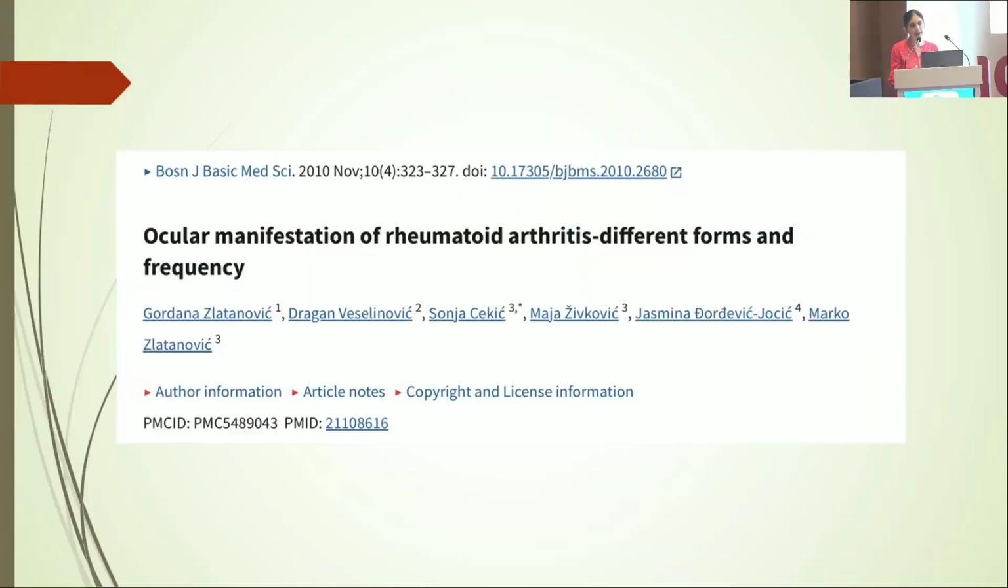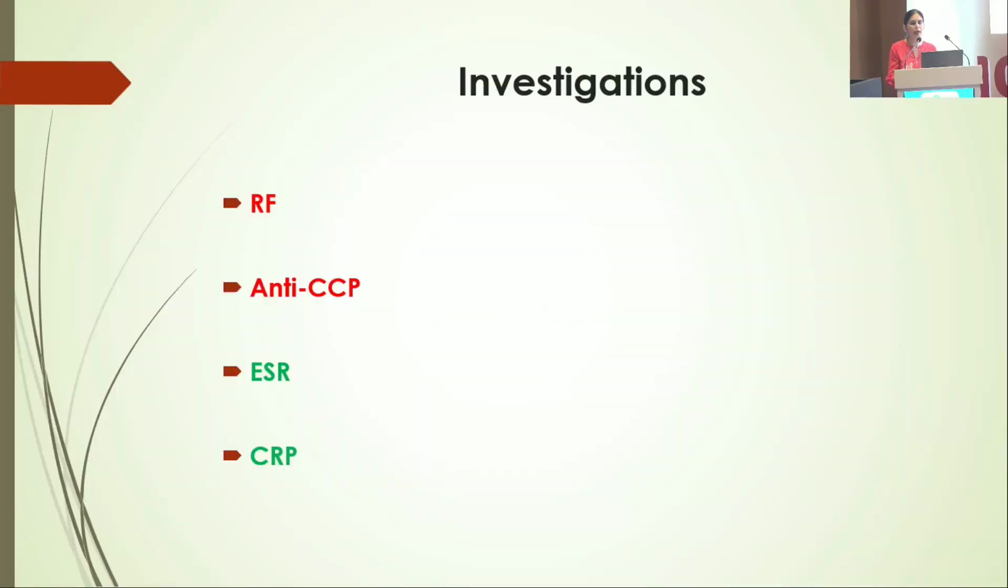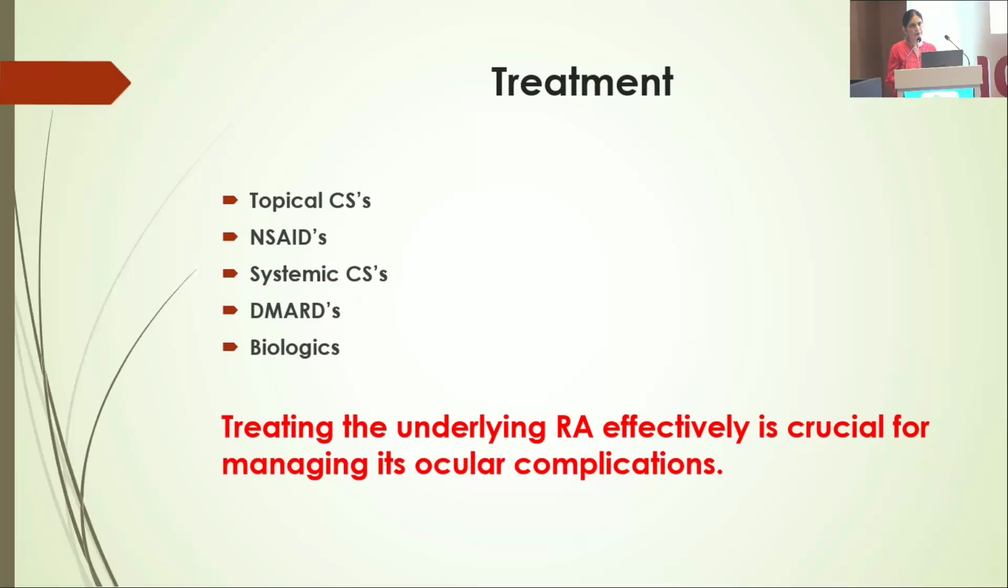There are many publications on ocular manifestations of RA with different forms and frequencies, and similar results have been postulated. To investigate such a case, if you find a case of rheumatoid with these ocular findings, kindly order RA factor, anti-CCP, ESR and CRP. For treatment, treating the underlying RA effectively is crucial to manage the ocular complications.